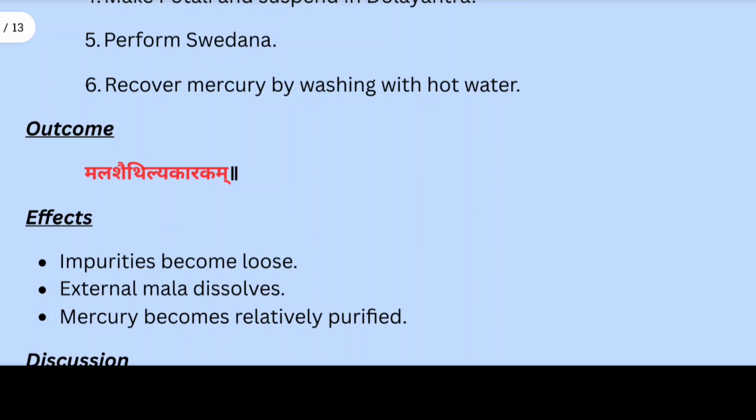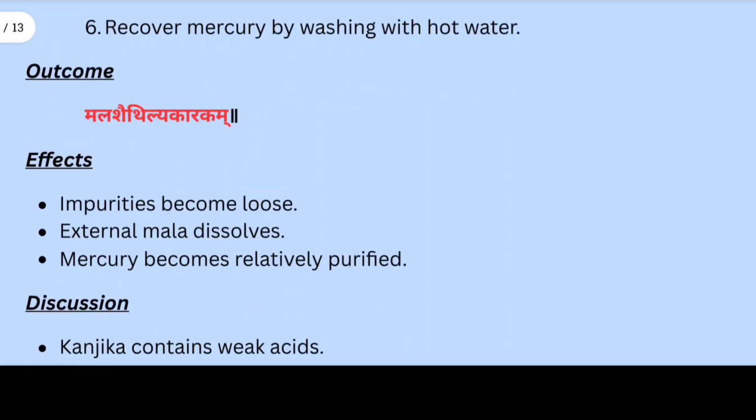Here the role of kanjik is that it is a fermented acidic medium. It acts like mild vinegar, weak alcohol, or an acidic solvent. Combined with heat, it helps detach impurities from mercury. The outcome is malashaithilya, meaning impurities become loose and mercury becomes relatively purified. This is the preparatory stage for deep purification.